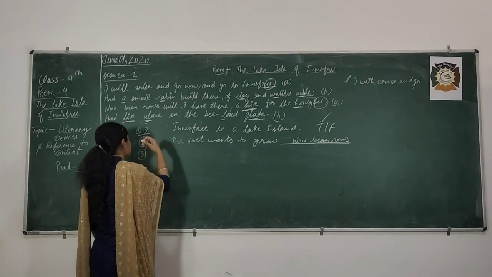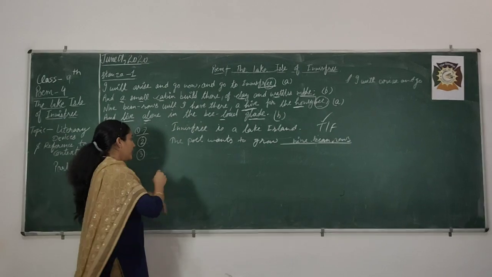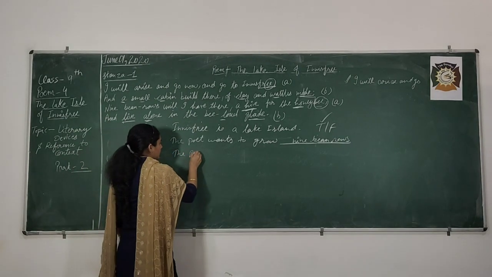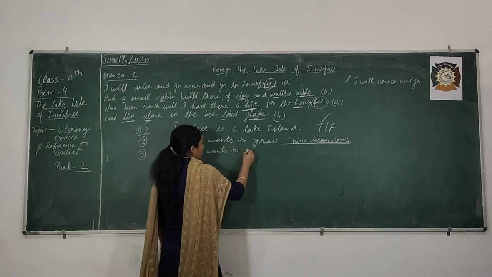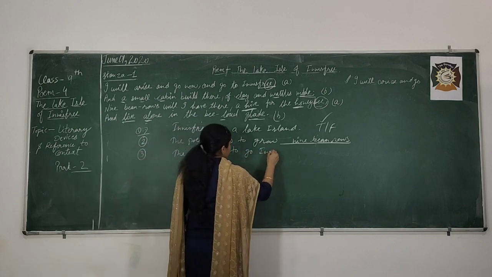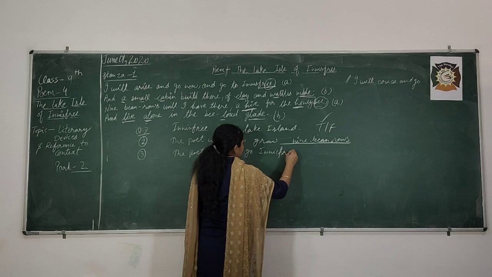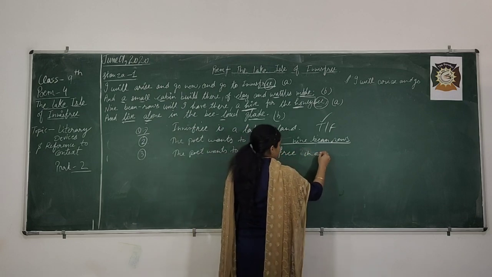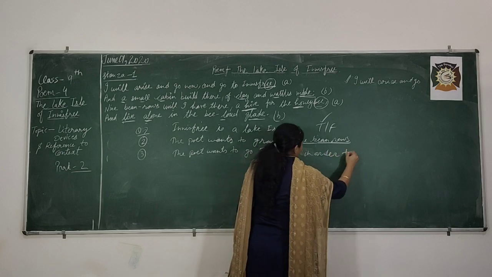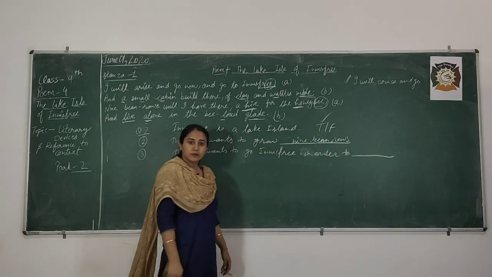Now, the poet wants to go to Innisfree because, or you can say in order to, you have to fill this blank.